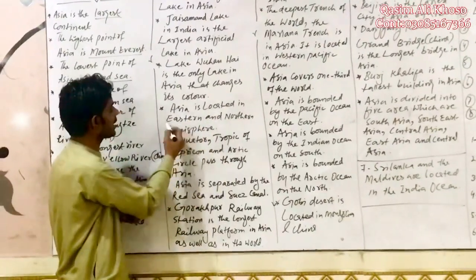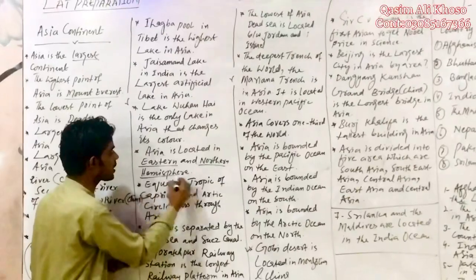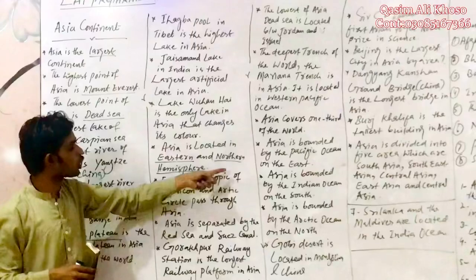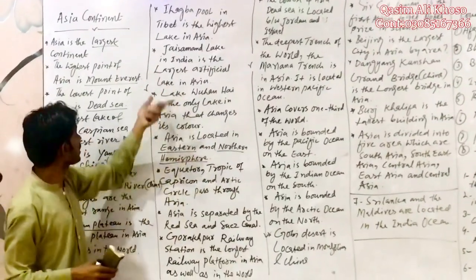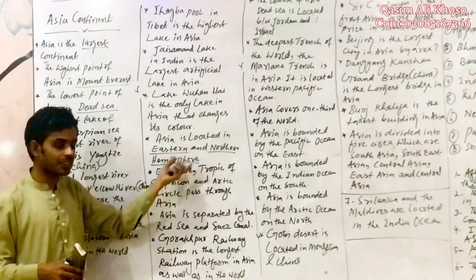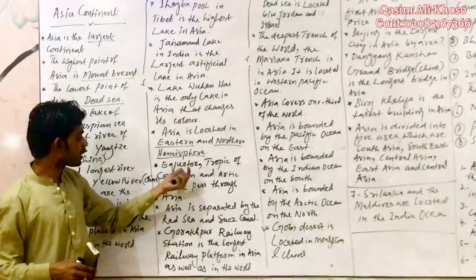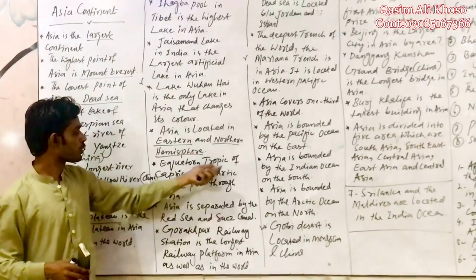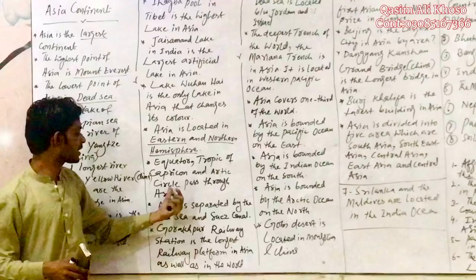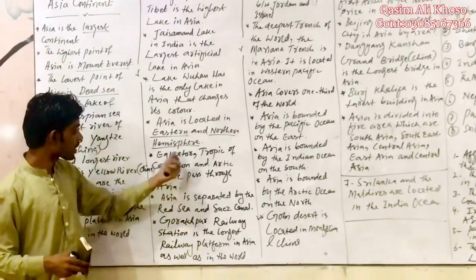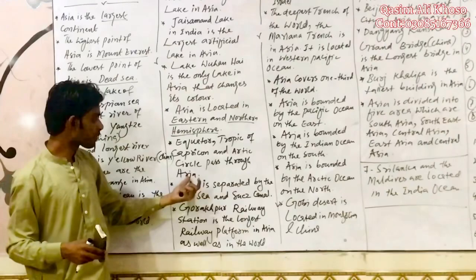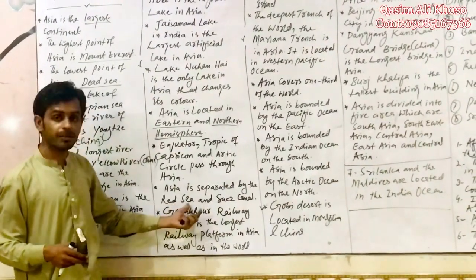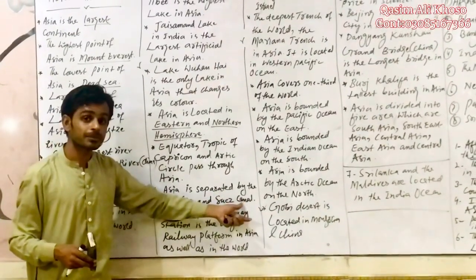Asia is located in the eastern and northern hemisphere. We will discuss these both lines while studying the globe. We are not discussing the globe here, we are discussing just the continent, therefore we are not discussing all these things here. Equator, we would also discuss in the lecture of the globe. Tropic of Cancer and Arctic Circle pass through Asia. These three lines pass through Asia. Asia is separated by the Red Sea and Suez Canal.